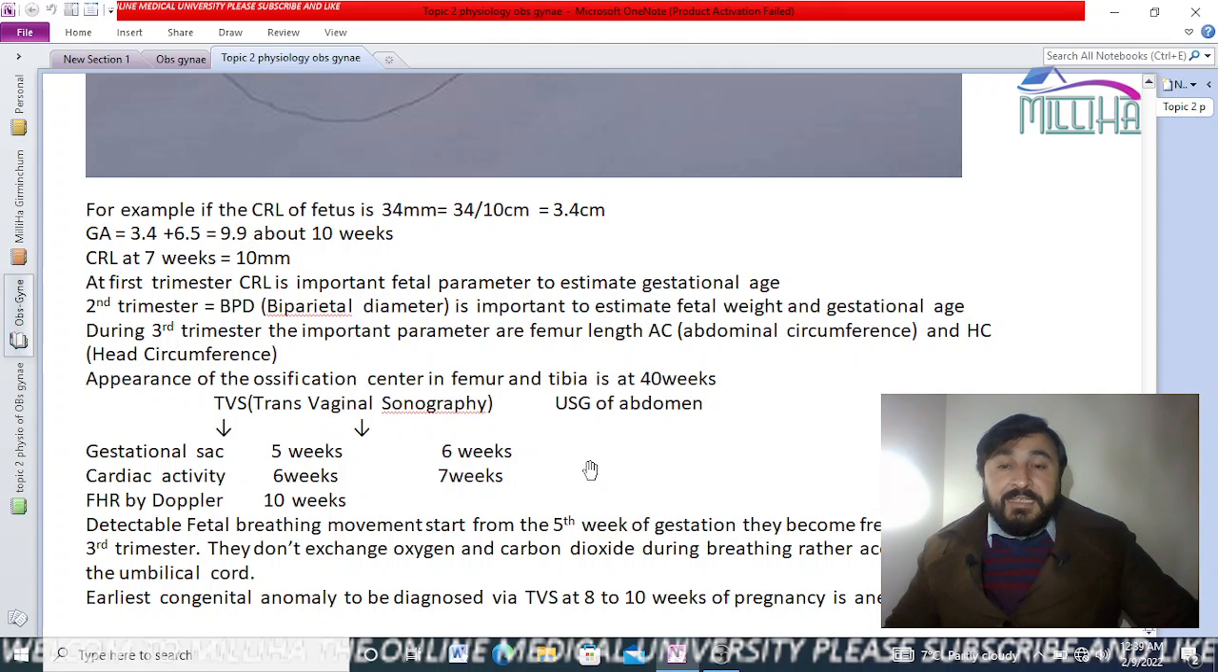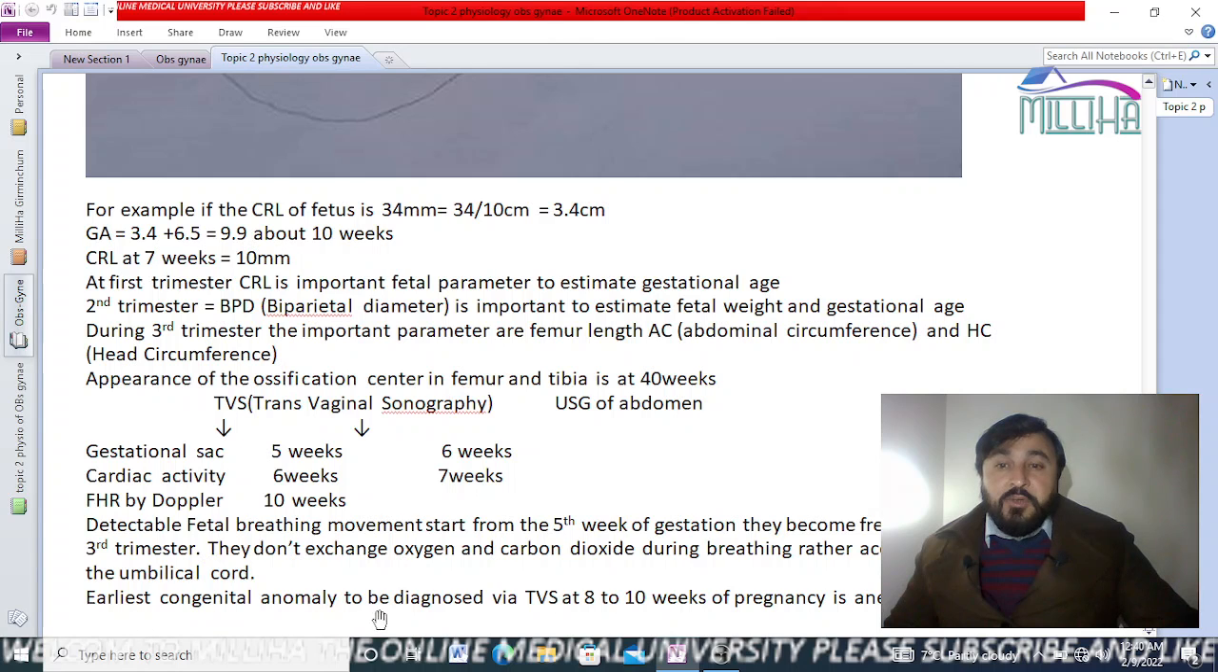You might think, why should there be breathing inside the womb when there is fluid? So there is breathing movement, but there is no exchange of carbon dioxide and oxygen. Even in the third trimester they don't exchange oxygen during breathing; it is supplied through the umbilical cord.